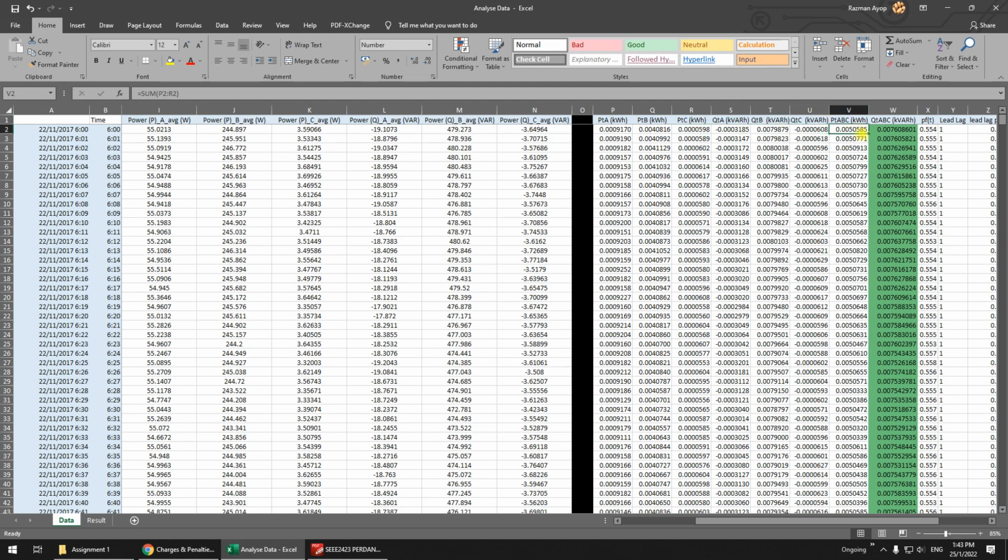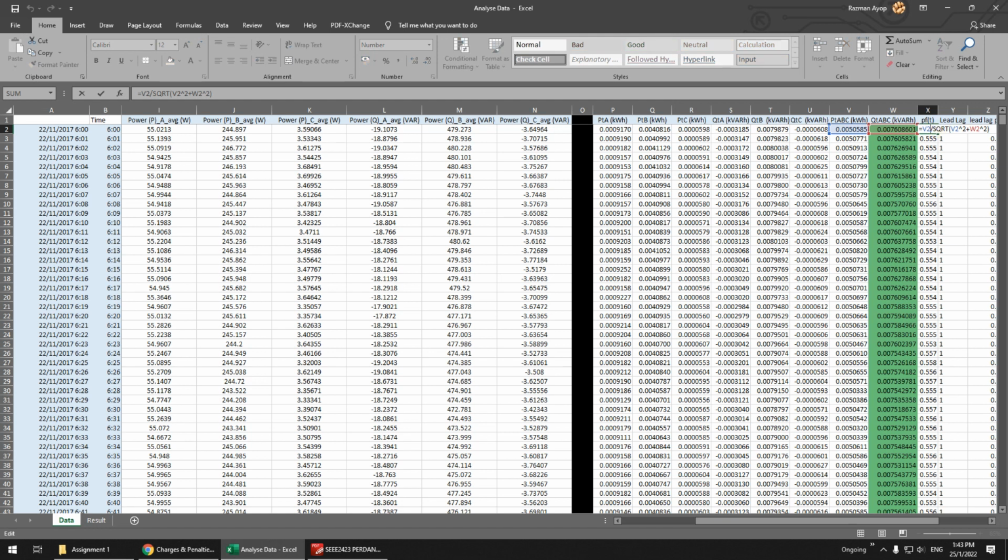Then you have to total up A, B, C, because usually TNB will just sum up your energy consumption. So you have the energy consumption for every minute, and you just sum it up. From this you can calculate the power factor for every minute.